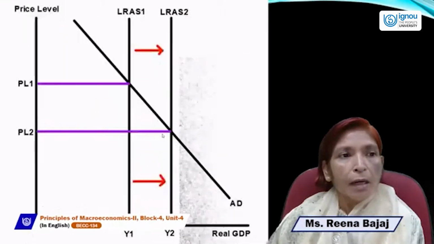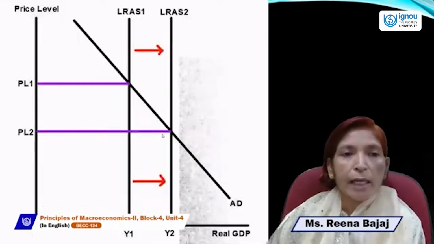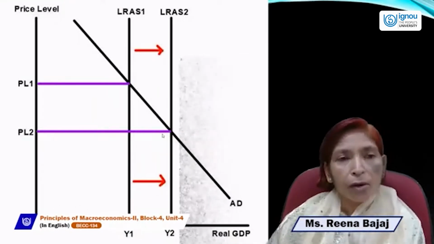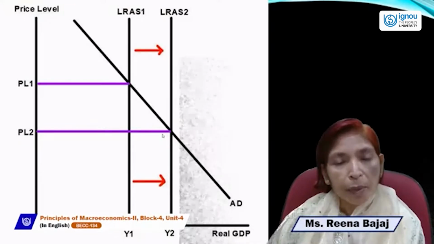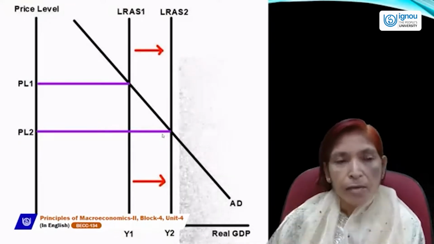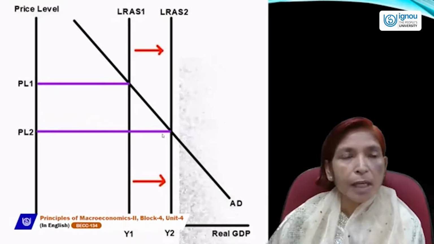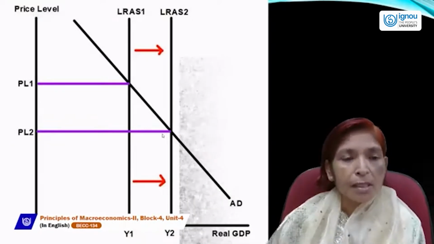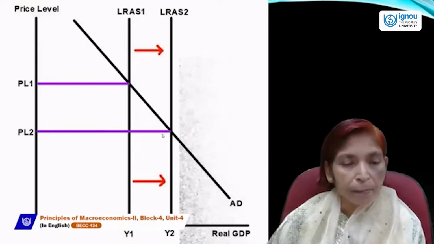Next, if there is a change in the long run aggregate supply curve, what will happen to the equilibrium point, price level, and level of income? As you know, the long run aggregate supply curve is always vertical, and this vertical curve shows the full employment situation.